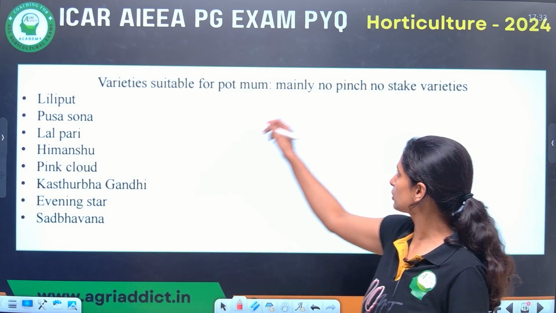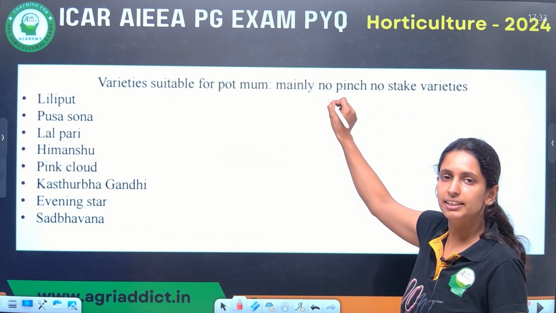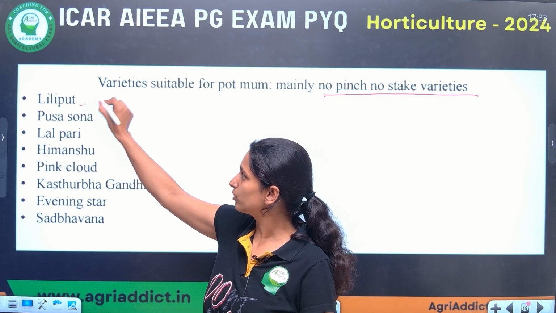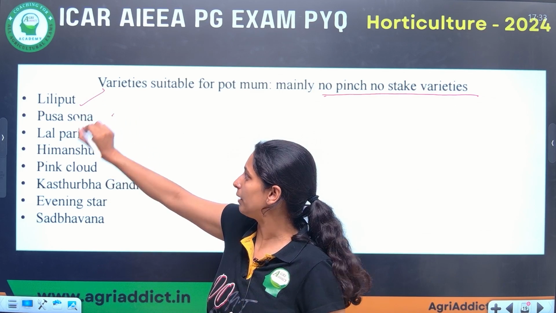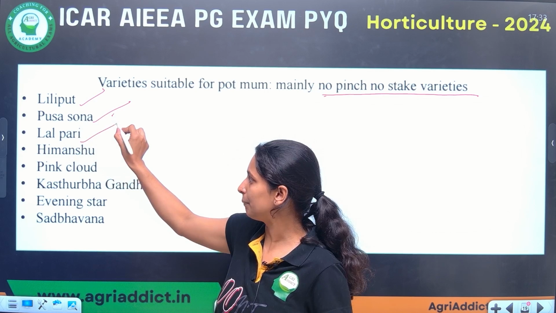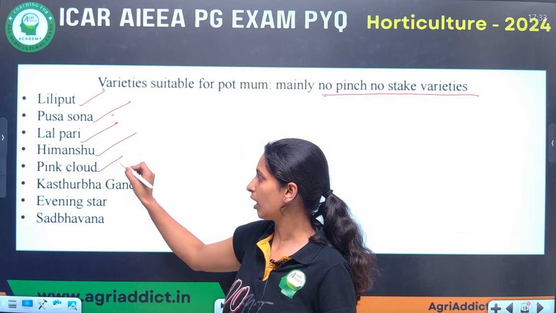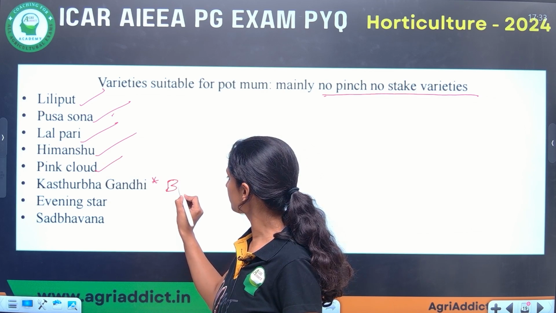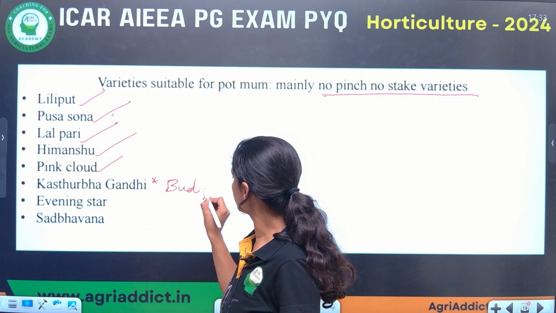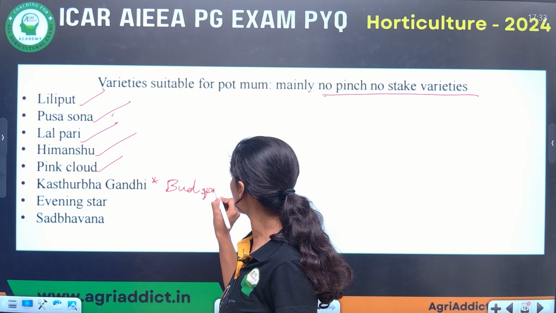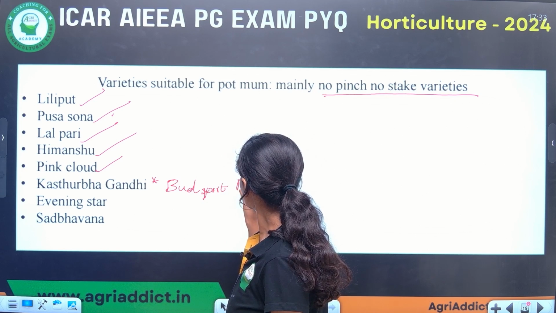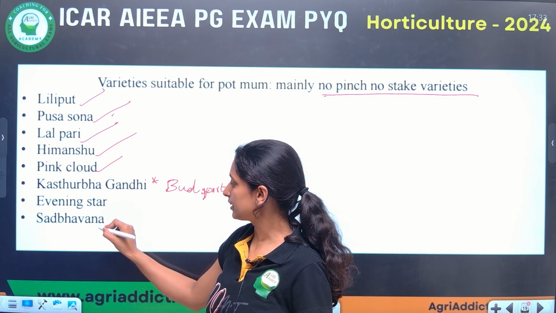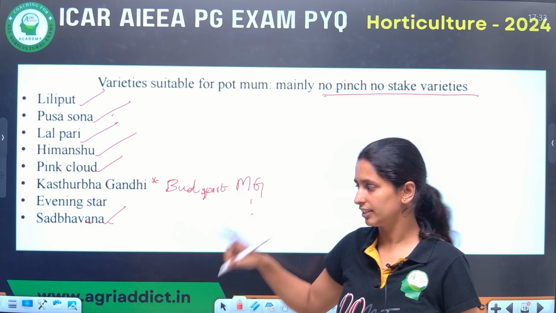Here I have given a list of pot mums. Basically, they don't require pinching and staking. So Lilliput, from the name only you can guess. They are little small plants. Pusa Sona, Lal Pari, Himanshu, Pink Cloud, Kasturba Gandhi. Kasturba Gandhi is a bud sport of Mahatma Gandhi. Then Evening Star, Sadbhavana. Sadbhavana they have already given in the question.